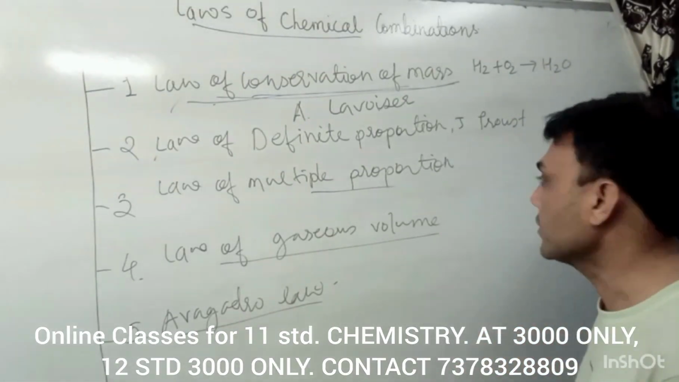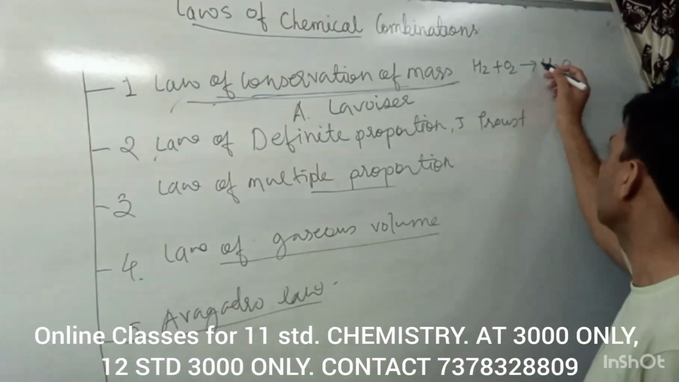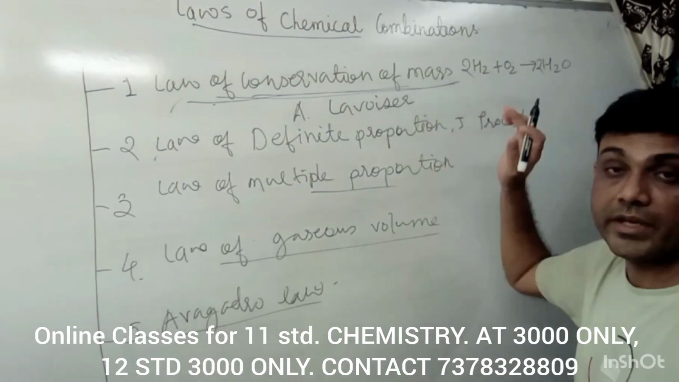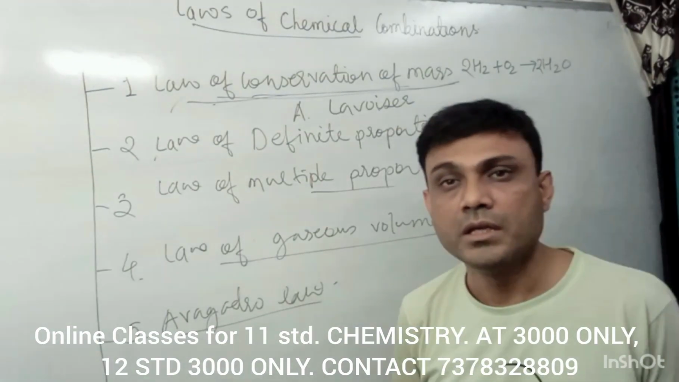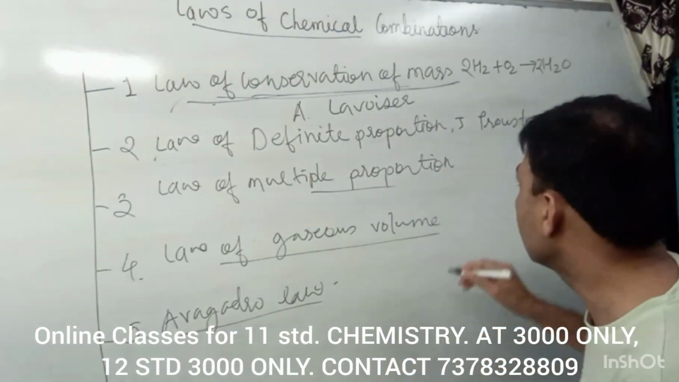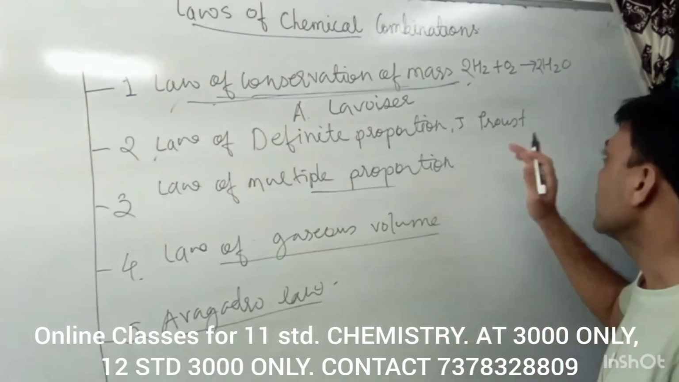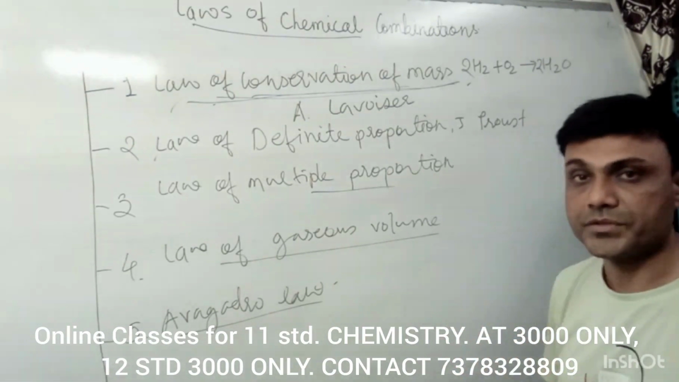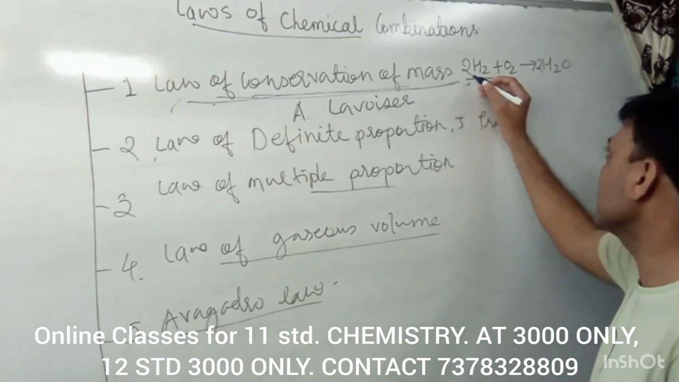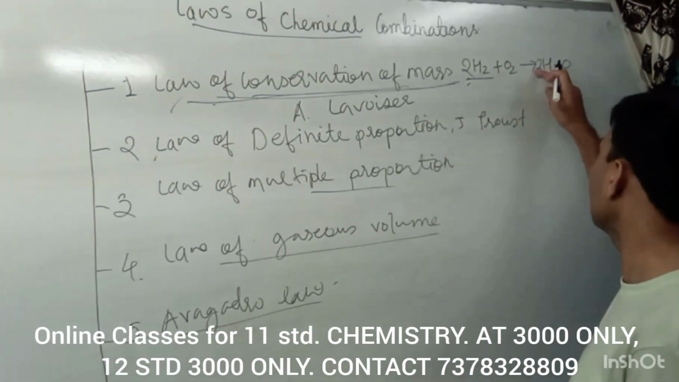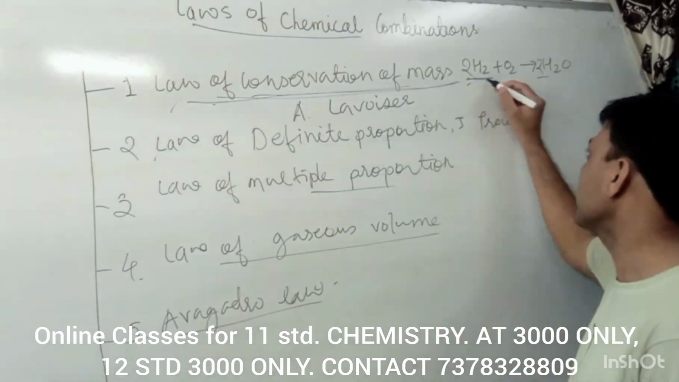This is one reaction. Now we have to balance this reaction. By balancing this reaction, we only have to put a 2, where 2 is a coefficient, also called the stoichiometric coefficient. Here is a 2 of H2, and 2 of H2O. This is a balanced reaction.